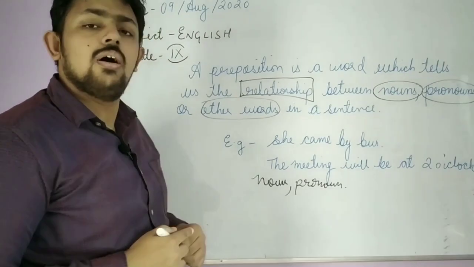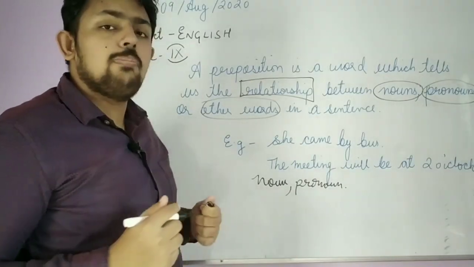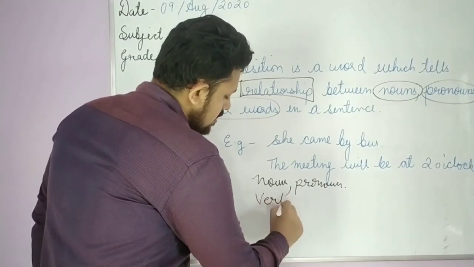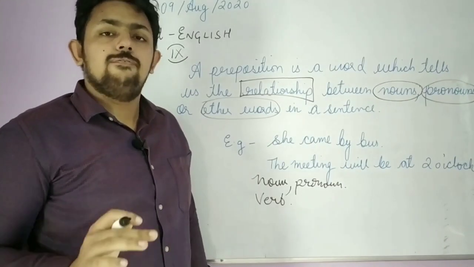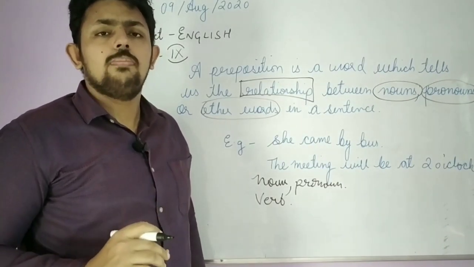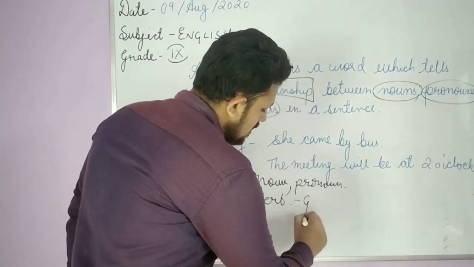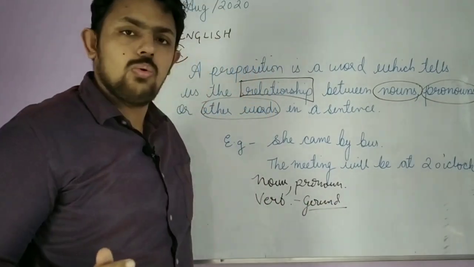But one important thing that you must keep in mind is that a preposition never comes before a verb. If it has to come before a verb, then the verb must be in the gerund form.